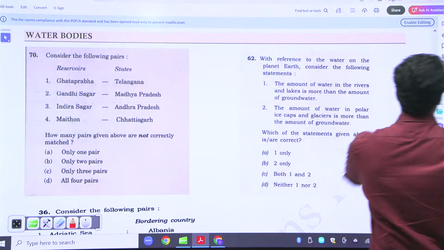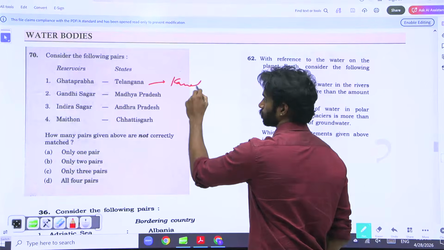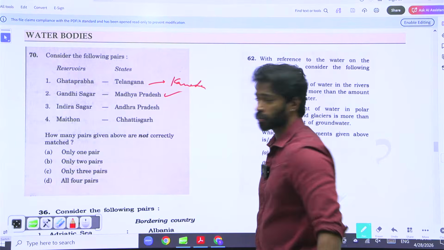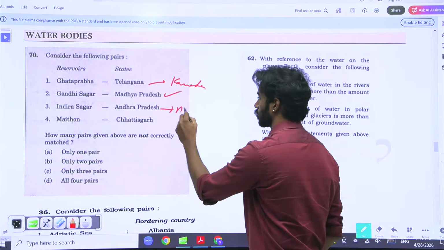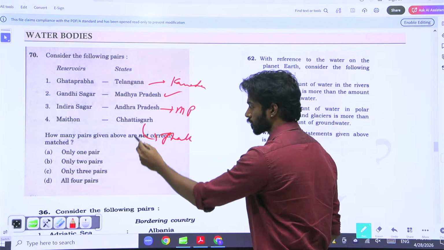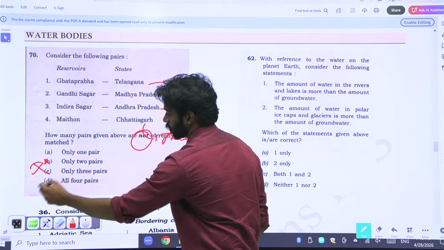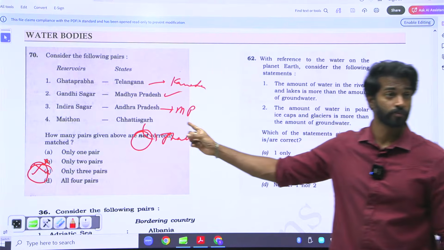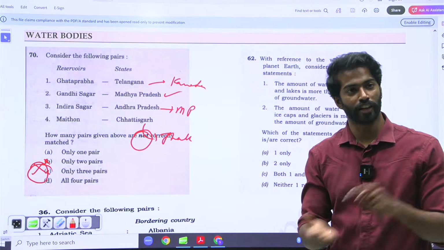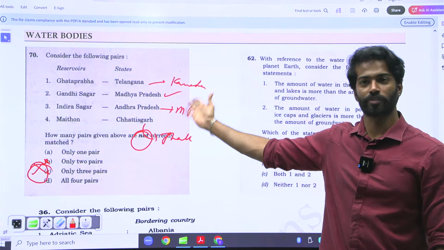Ghataprabha. Where is Ghataprabha? Karnataka. Where is Gandhi Sagar? Madhya Pradesh only. Indira Sagar? Madhya Pradesh. Maithon? It is in Jharkhand. The question is asking which are not correct. Only 3 pairs. What kind of question is this? Indian geography. In general, anything that is related to world mapping and Indian geography is very factual. There's no elimination at all. Everything is factual only. Okay.